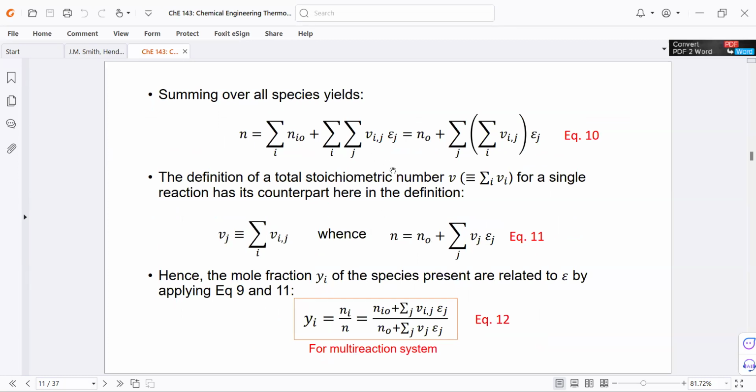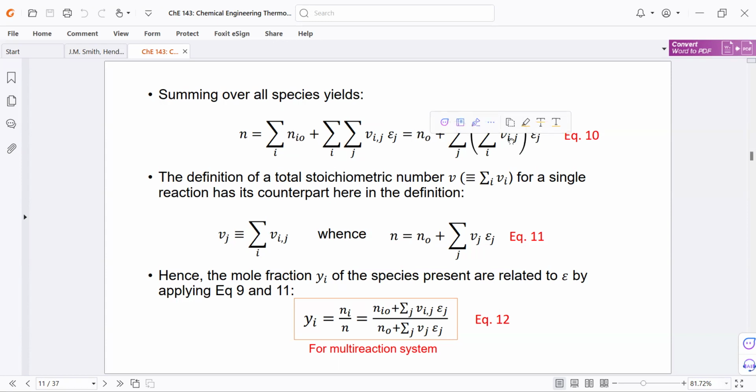Now, the next step is to take the sum for all of the species. For all of the species, the sum of n sub I is just n. And then we also take the sum of n sub I naught for all of the species. Then we have a double sum, the summation for j and then the summation for I, which indicates that we are summing for all of the species. The summation of n sub I naught for all of the species is just n naught.